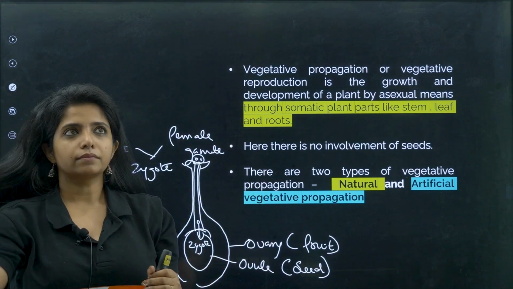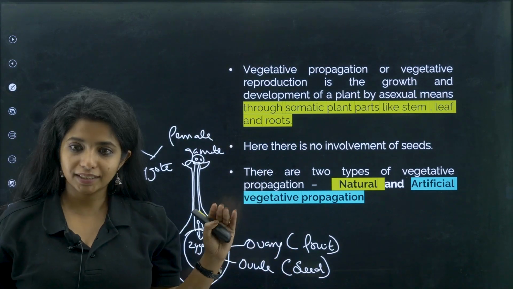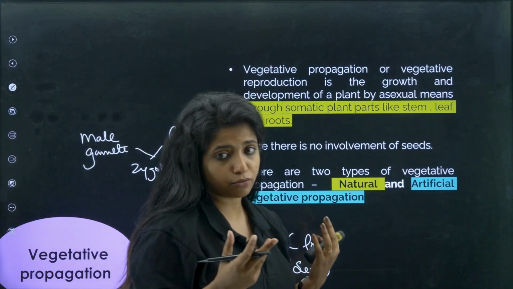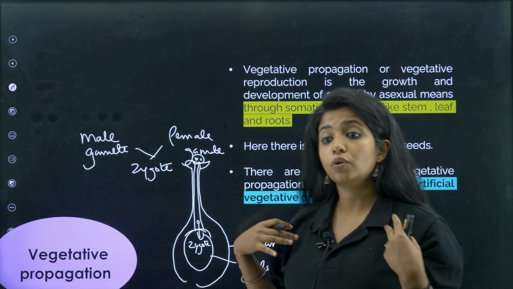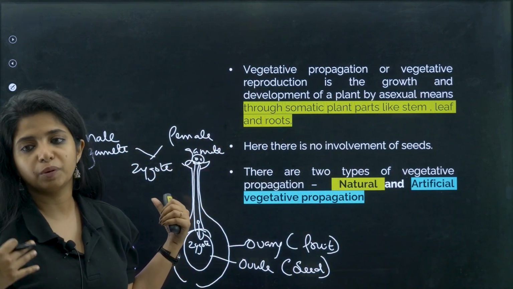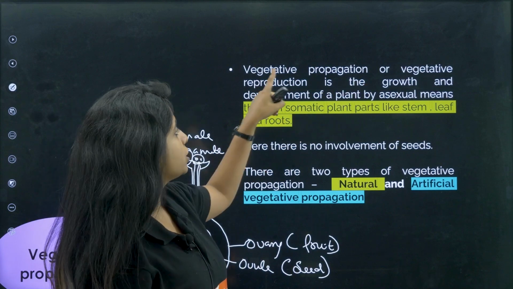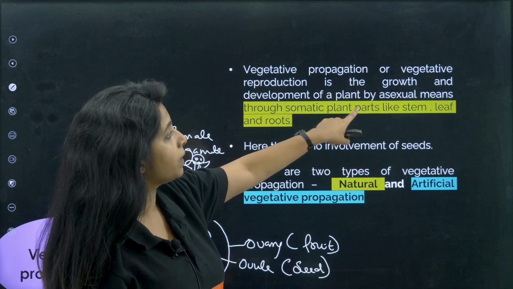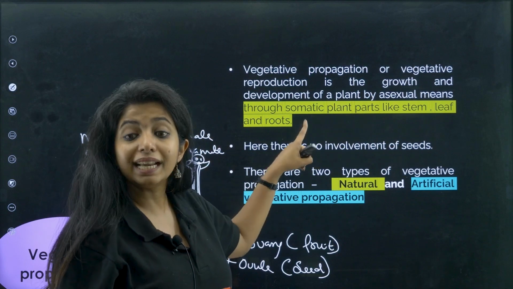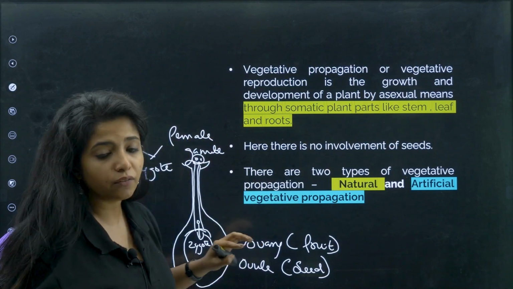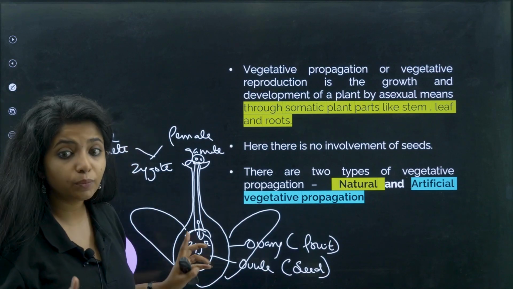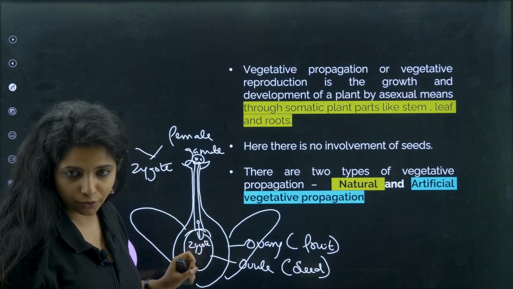Now, usually this is the case, but if we want to make the plant reproduce, or basically give rise to a whole new plant, without this happening, it is known as vegetative propagation. So vegetative propagation or vegetative reproduction is the growth and development of a plant by asexual means through somatic plant parts like stem, leaf and roots. So you are not involving a flower over here, because flower becomes a part of sexual reproduction.